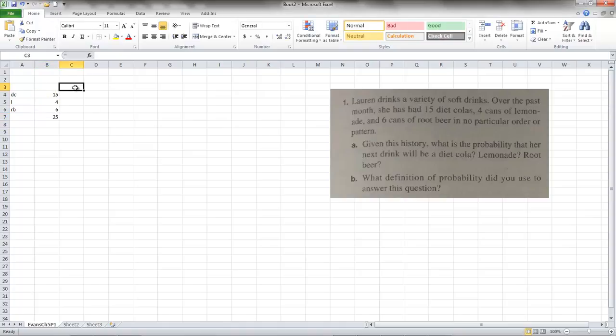Okay, so for the probability of the outcome of any one of these, we can look at the relative frequency. That's going to be equal to the number of Diet Colas over the total count of all samples that we took, of all tests that we did.